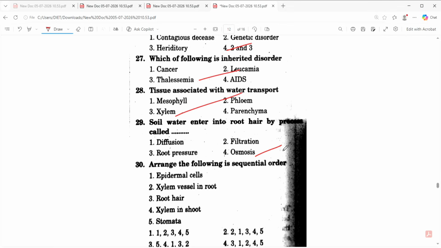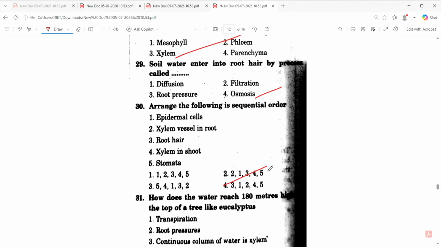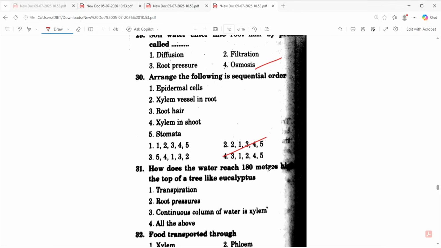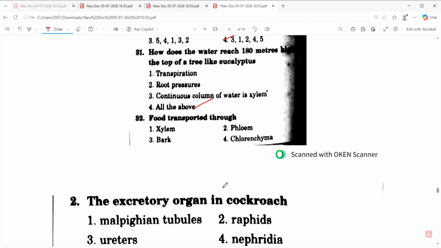Arrange the following in sequential order: root hair, epidermal cells, xylem, leaf, stomata. How does water reach 180 meters high, the top of a tree like eucalyptus? Transpiration, root pressure, continuous column of water.